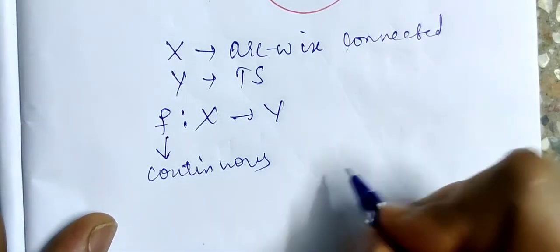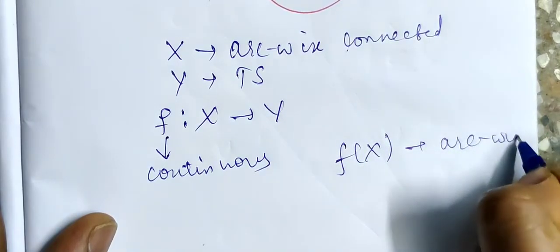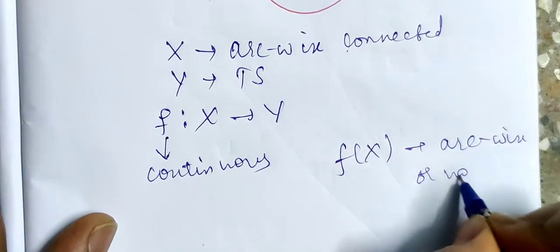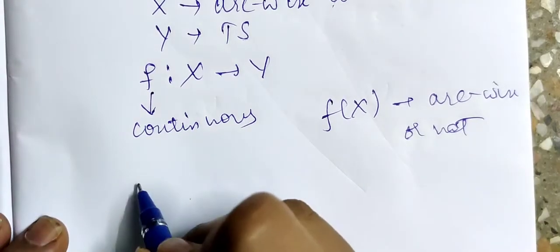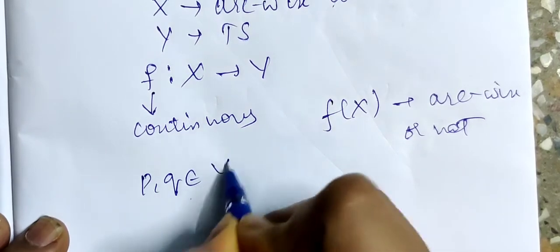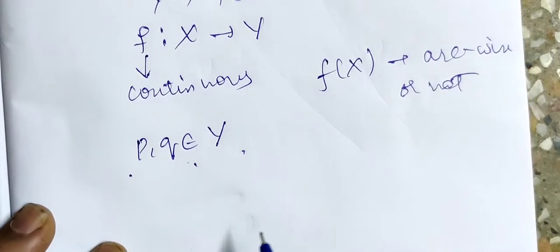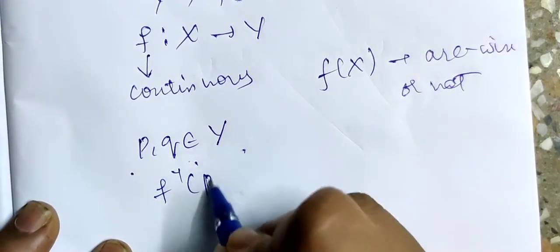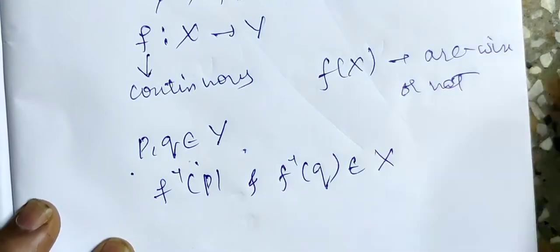We need to check if f(X) is arc-wise connected or not. Consider 2 points, say P and Q from Y. So if P and Q belong to Y, then f inverse of P and f inverse of Q belong to X, right?